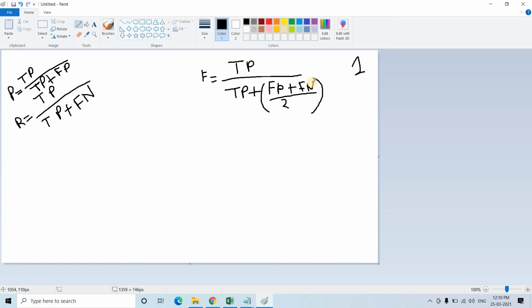If this whole part is 0, there is no false prediction in our whole test data, so TP by TP will be 1. And what is the minimum possible value? The minimum possible value is obviously 0, because if there is no correct hit, TP is 0, so 0 by something will be 0. None of the values can go negative, so no need to consider the negative case. So maximum value 1, minimum value 0.